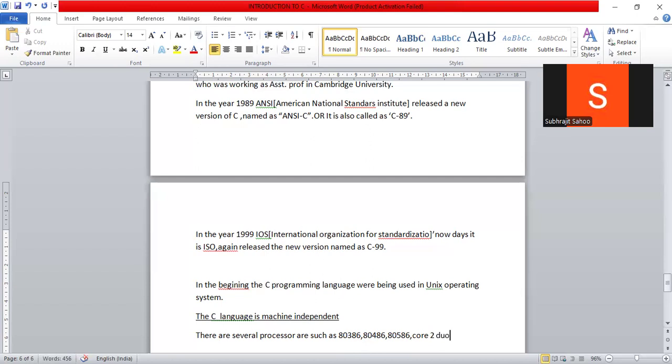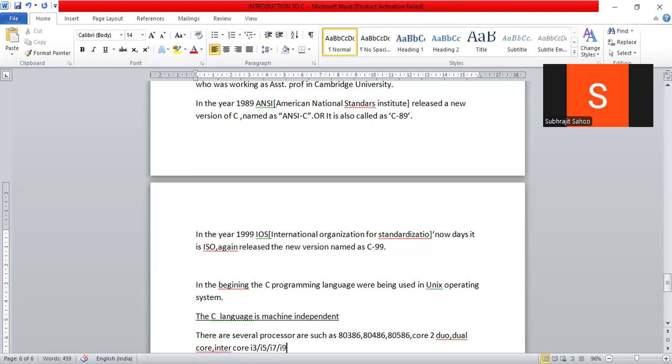Next the dual core processor came. Maximum time we have also listened to dual core processors. Now we are using Intel Core processors like Core i3, Core i5, Core i7, or i9.